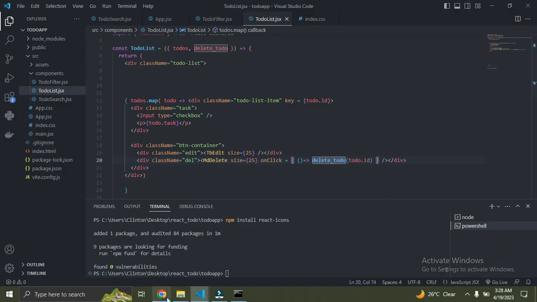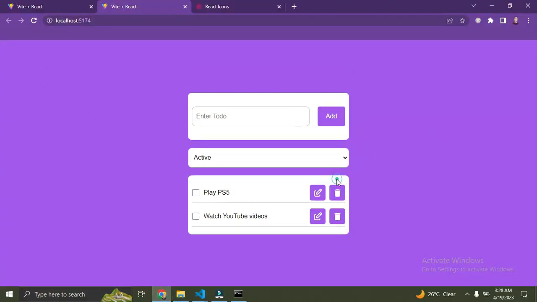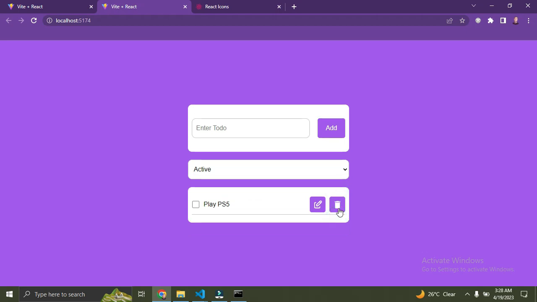So let's see the browser now, everything should work fine. So then I'll click on this. You can see it's gone. It deletes, right? It's gone. So that's it now. So our delete button is working. So the next phase now is to be able to add to-do items to our page, to the list of items.